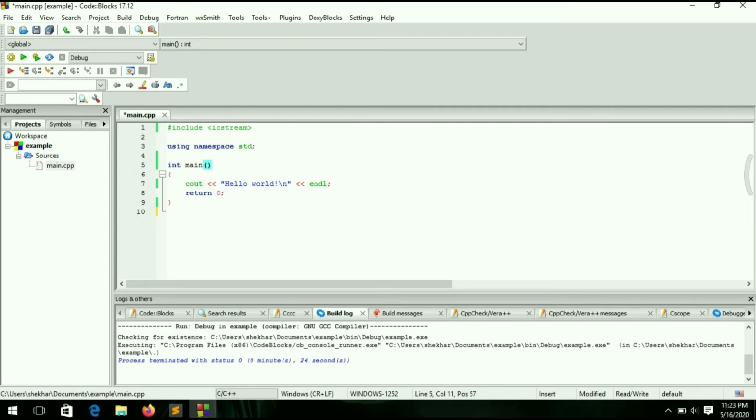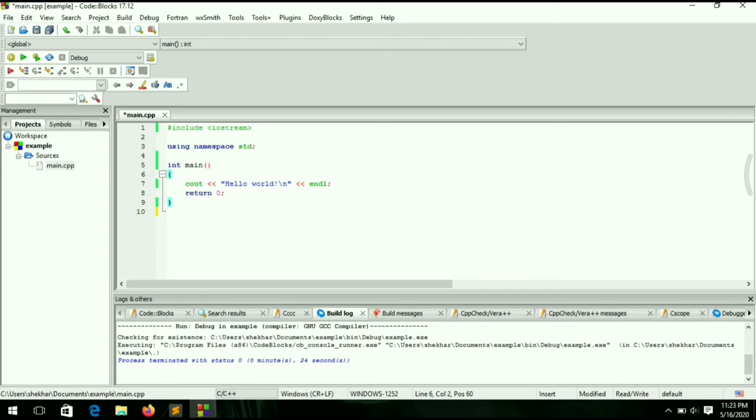So these are functions, but the main function is the function from which the execution of a C++ program begins. After that we make its body, and in the body we write code. Whatever we want to do, we write in the body of the function. To write the body of a function, we use these curly brackets. So this is the start of the body and this is the end of the body.